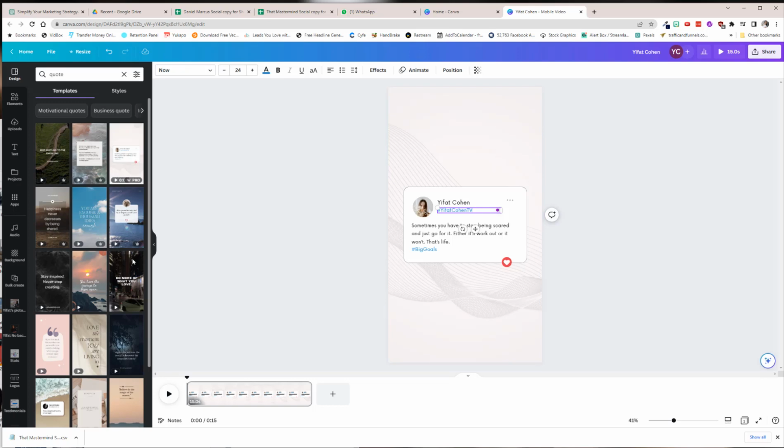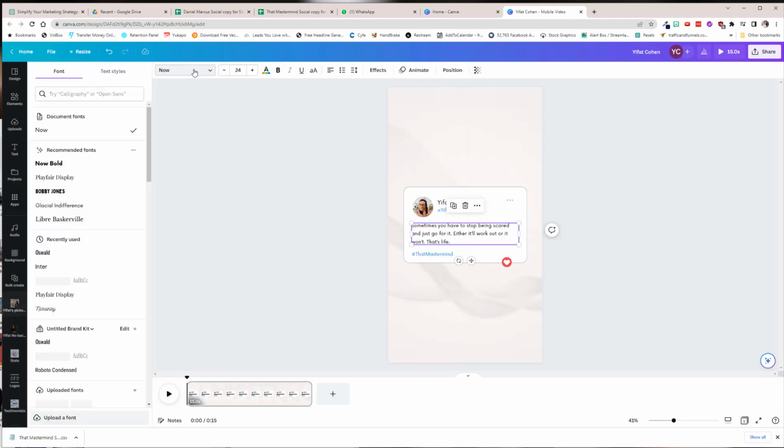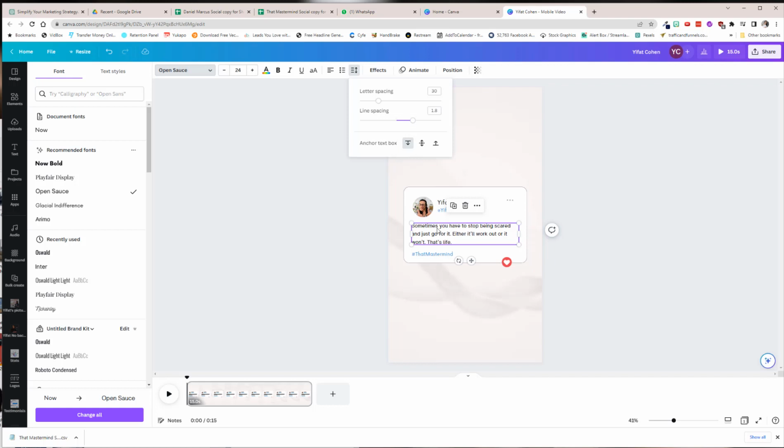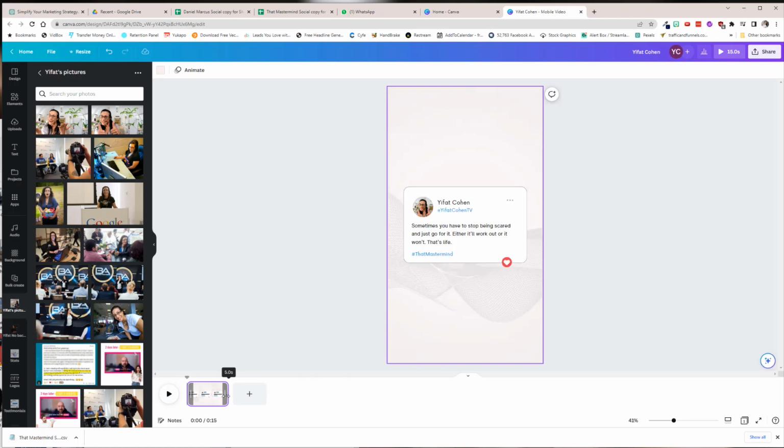So for Twitter, I'm going to bring in my little picture. This is the specific one for this. So now all I need to do is make sure that I have the text that I want in the way that I want it, with the line height that I want. So this one has a good line height. It's 24 characters. So this looks good to me as a text, if that's what I want. This is the layout. I'm going to shorten this to just 5 seconds.